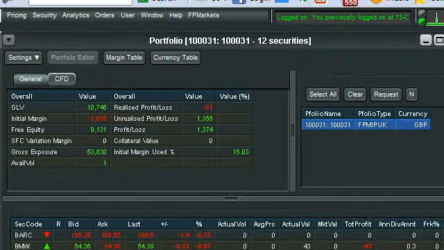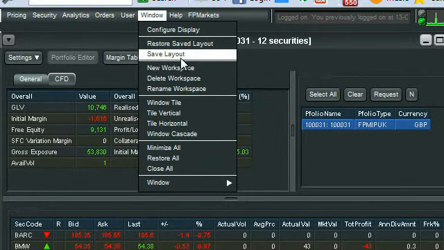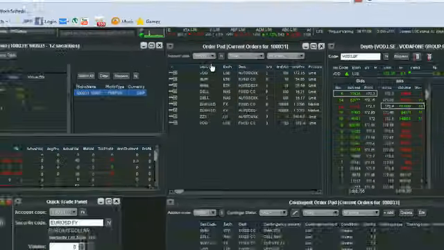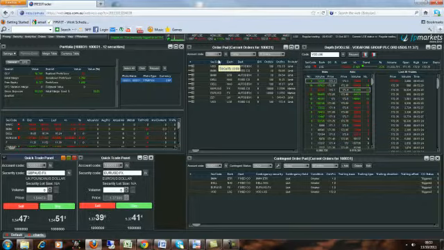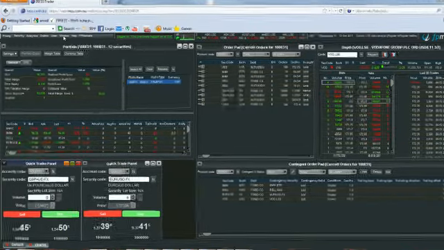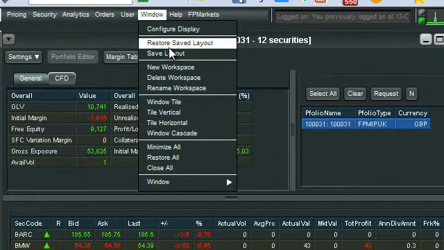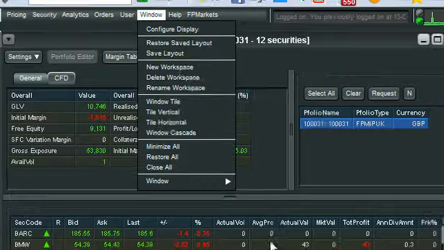The idea now is if you have your platform set up the way you see fit, you head up to Window and then simply select Save Layout. This will save your layout as you currently have it, so that each time you log in it returns back to the way you've saved it. You can also now go up, if you do change something around and you don't like the way you've changed it, you can also head back to Window and restore your previously saved layout.